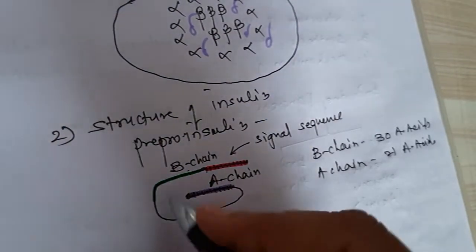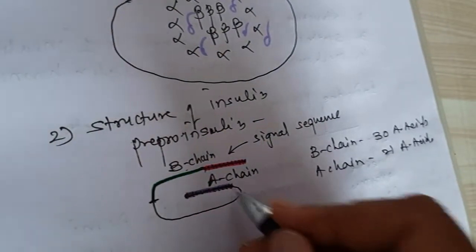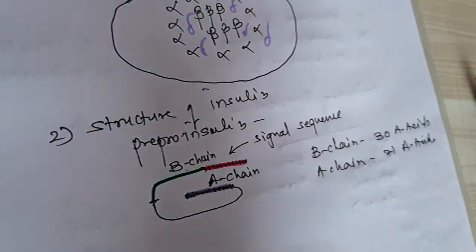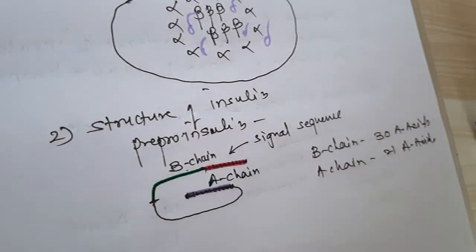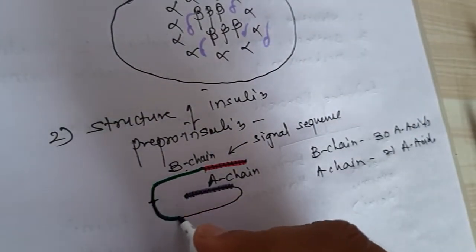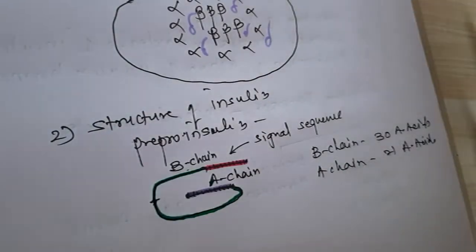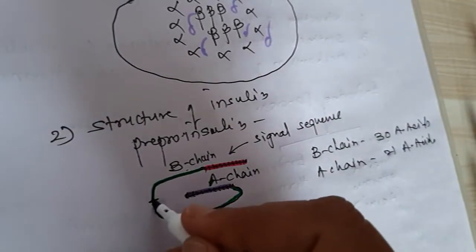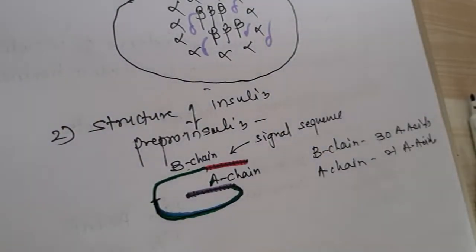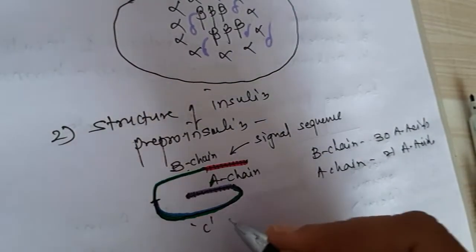In between these two chains, they are connected by another connecting sequence, called C peptide.